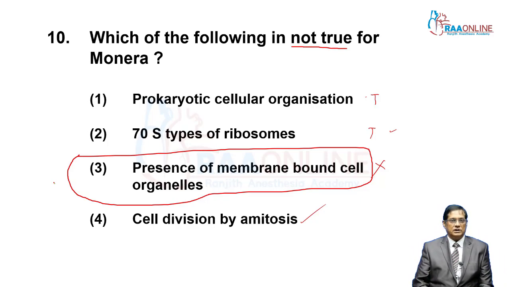All 4 kingdoms include eukaryotes, and in the eukaryotic cell, membrane bound cell organelles are found. In prokaryotes, they are not found. That's why the third one is wrong.